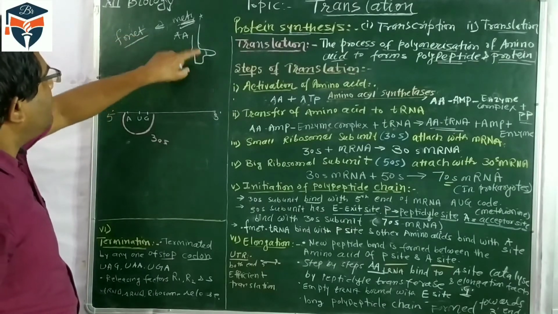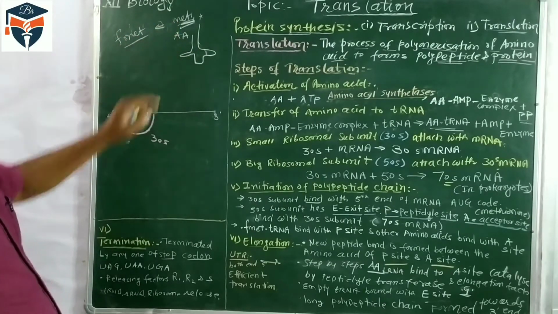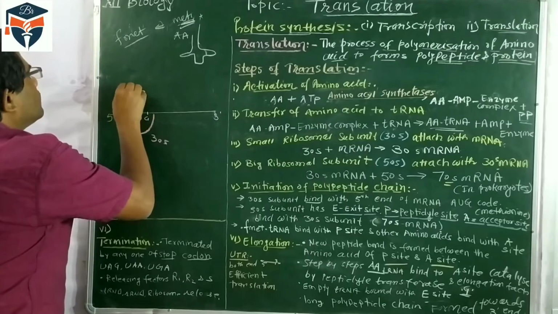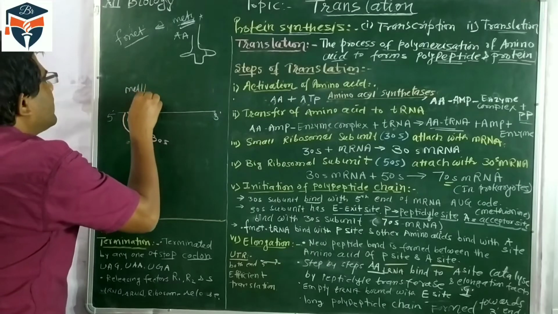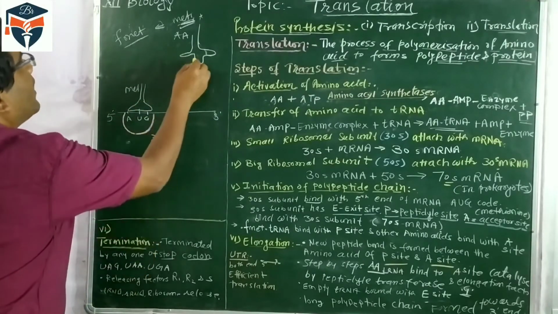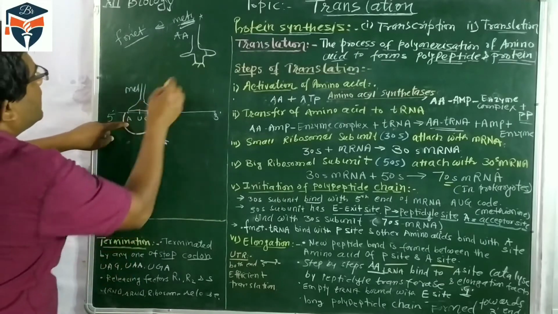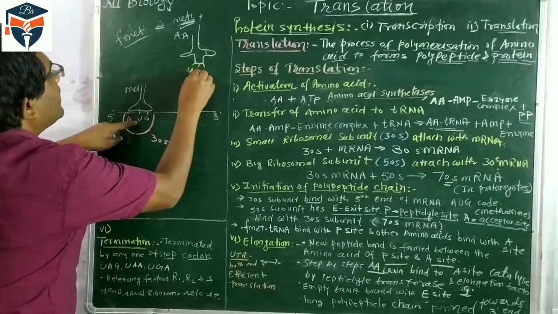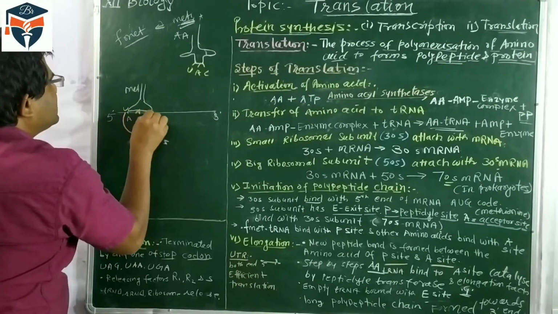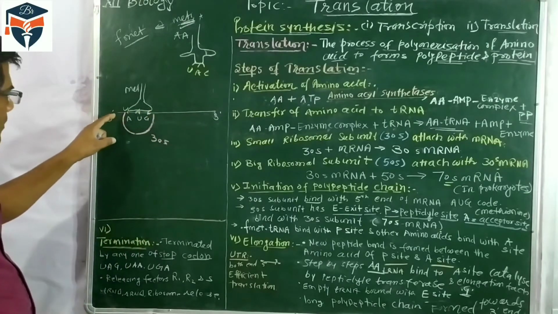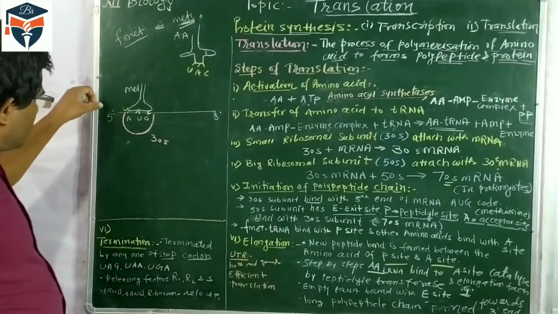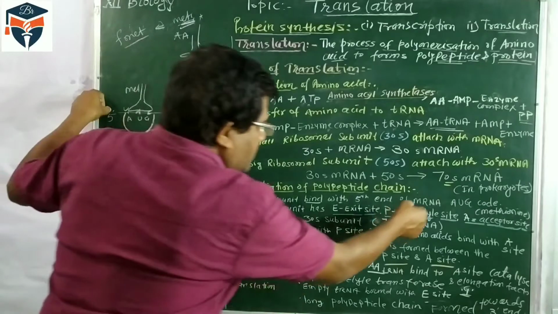So the tRNA carrying formylated methionine is combined at this site, and here the anticodon will be A combining with U, U with A, and G with C. So the anticodon here is UAC.